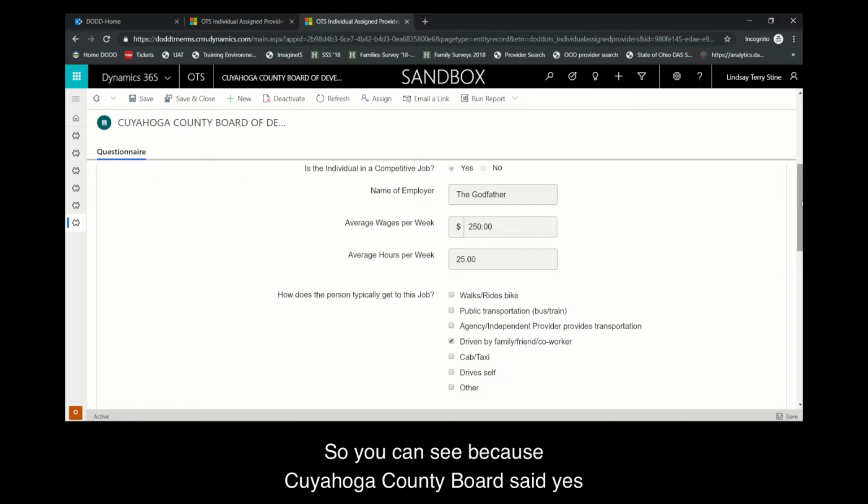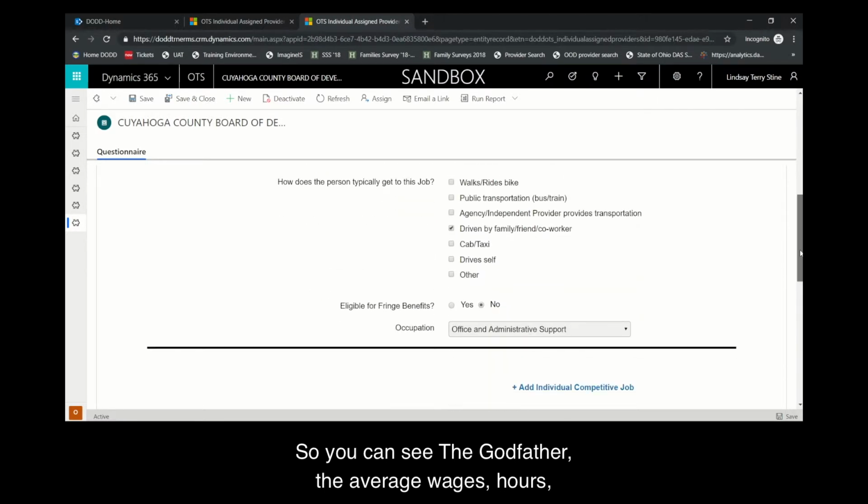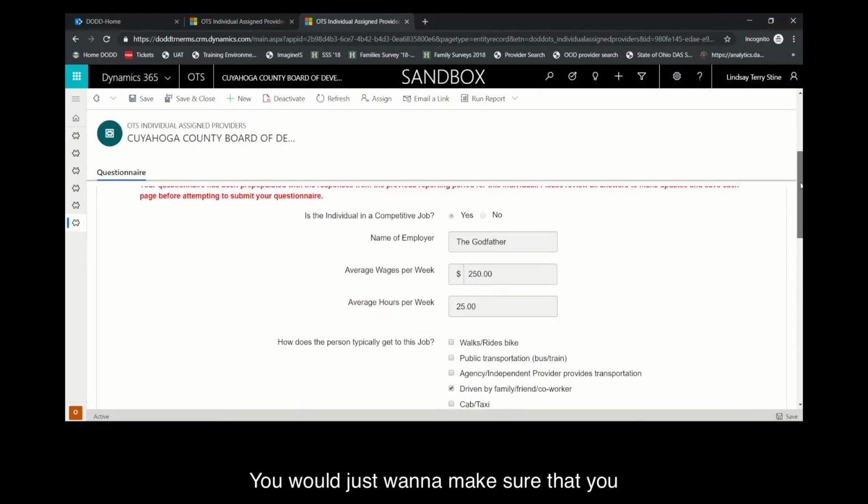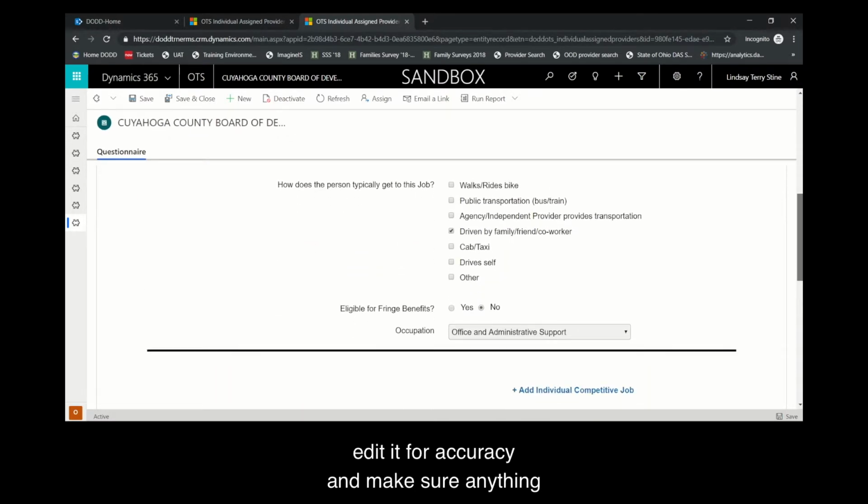So you can see, because Cuyahoga County Board said yes to individual in a competitive job and entered information the previous reporting period, and they're saying yes to this main question again, all of the information is automatically filled into the drop-down boxes. So you can see the job title, the average wages, hours, how the person gets there, eligible for fringe benefits, and occupations have been entered. So that's really kind of nice. It saves you time. You would just want to make sure that you edit it for accuracy and make sure anything that has changed, you add it in there.